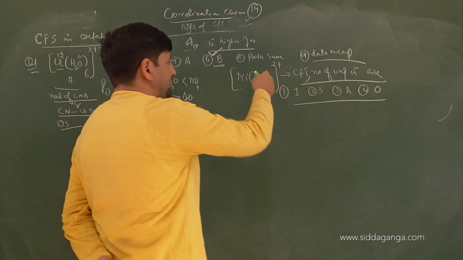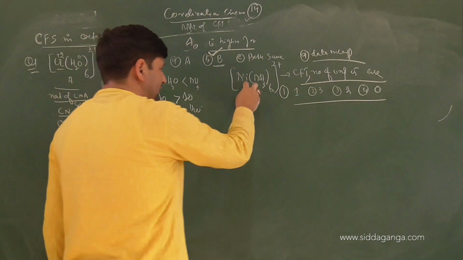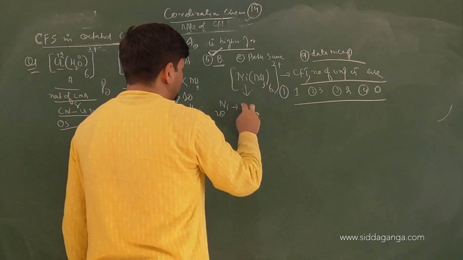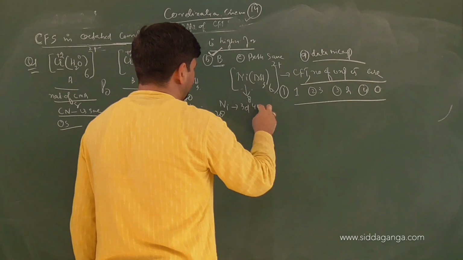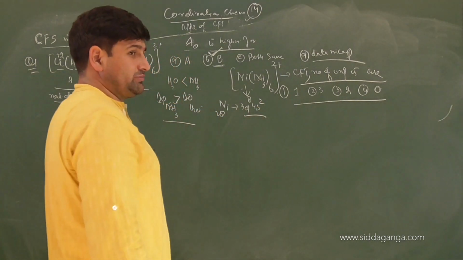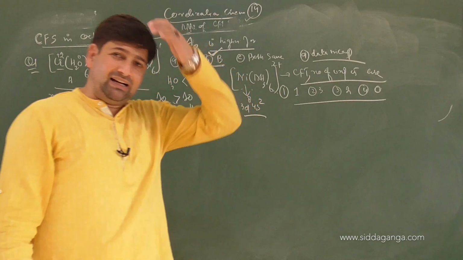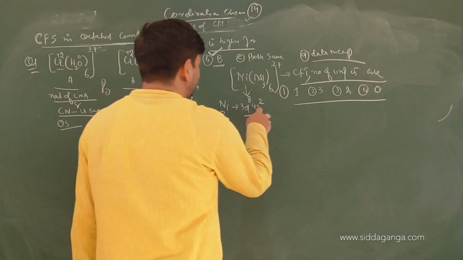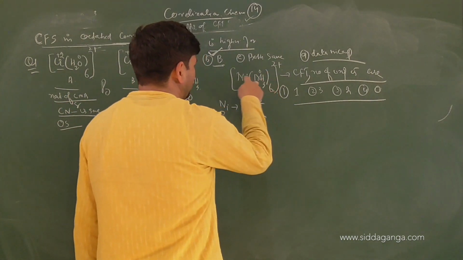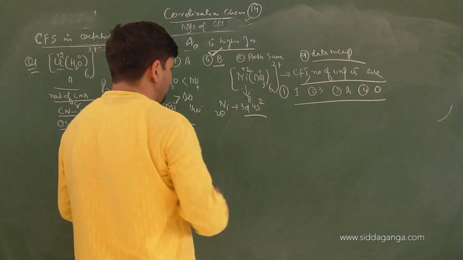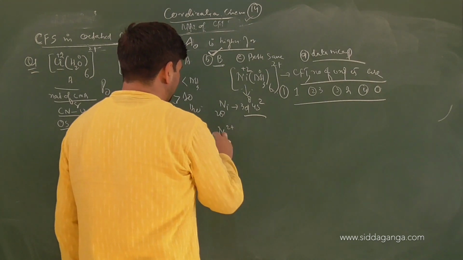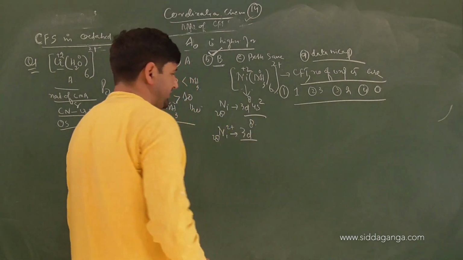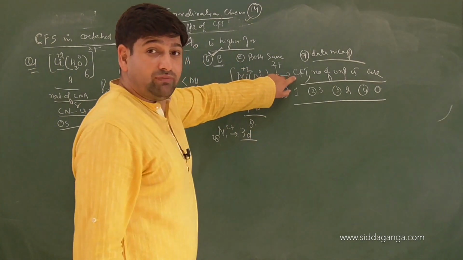So the number of unpaired electrons in this complex, let us write it down. The atomic number of nickel is 28, so the outermost electronic configuration will be 3d8 4s2. We are not bothered about inner shells, because we have learnt in CFT that there is no interaction between inner orbitals of ligands and central metal atom. In this case, ammonia is a neutral ligand. Nickel has lost how many electrons? 2. So for nickel 2+, the electronic configuration has to be 3d8. Now I have to use the CFT approach, not the VBT approach.